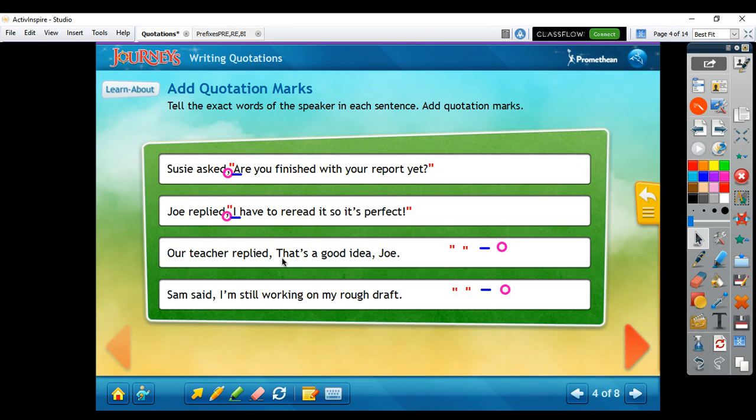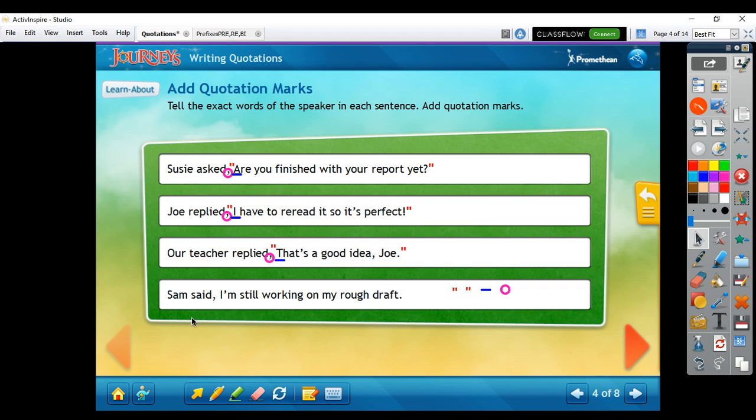Our teacher replied, "That's a good idea, Joe." So the teacher's exact words were, "That's a good idea, Joe." So we would put quotation marks before that and after the period at the end of the sentence. And make sure that I capitalize that. And put a comma in between the teacher's exact words and what they do not say.